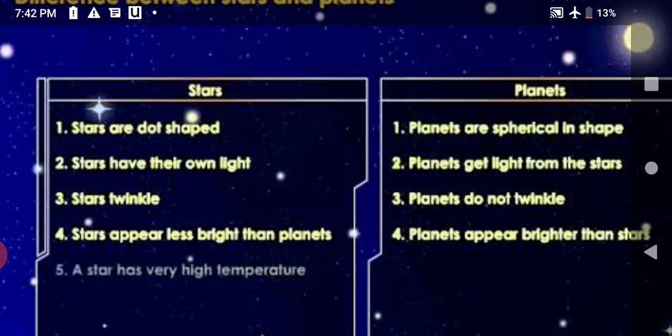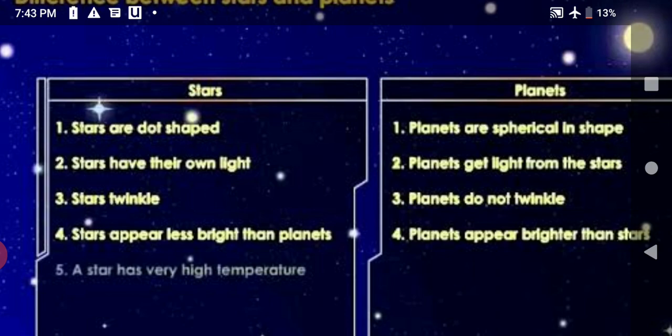Now answer me, which of these is a star? Sun or Mars? Do you know the names of the planets? Mercury, Venus, Earth, Mars, Jupiter, Saturn, Uranus, Neptune. Planets move around the star.